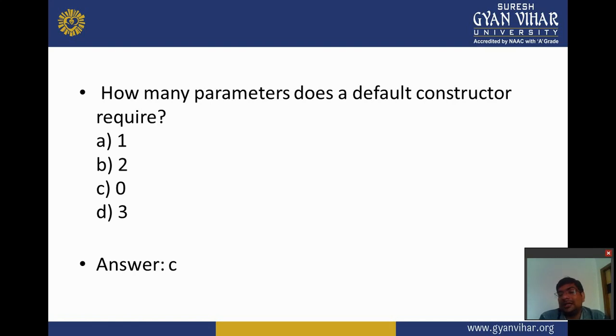Any parameter is not passed into the default constructor, so the value is 0.